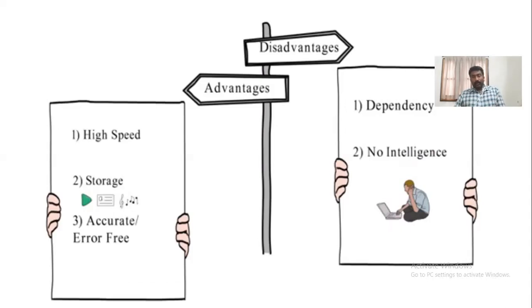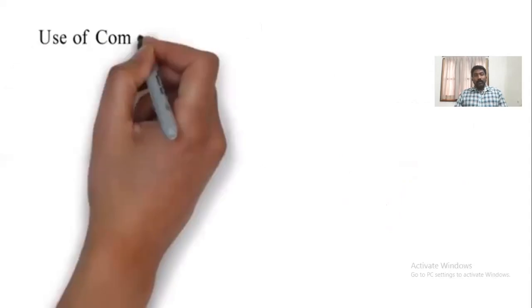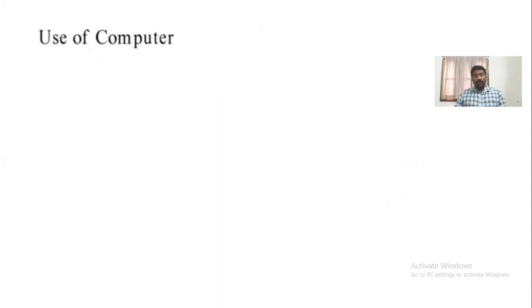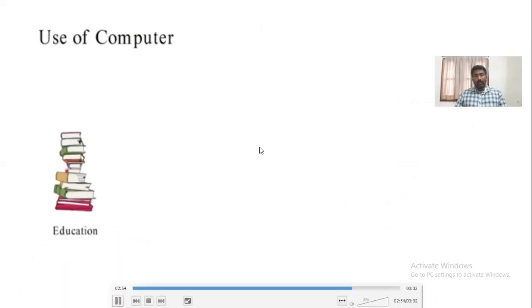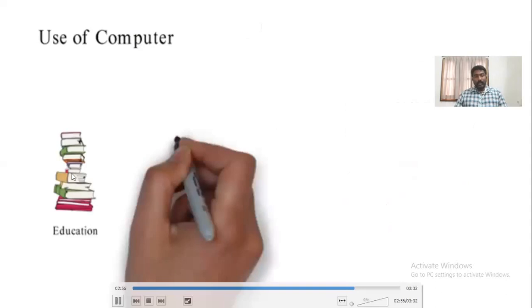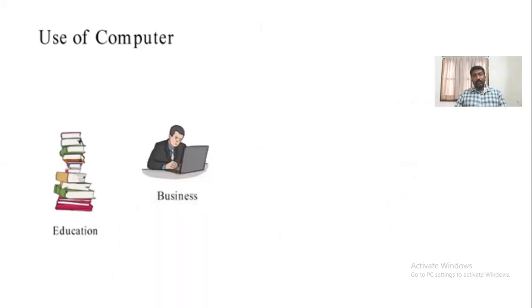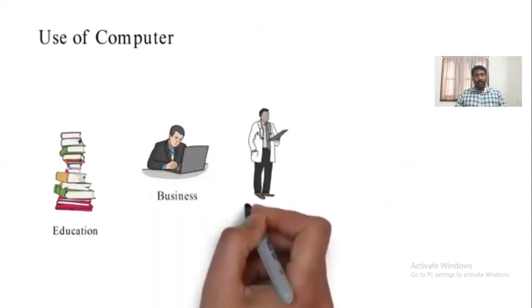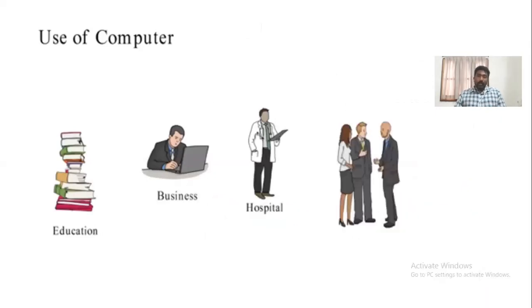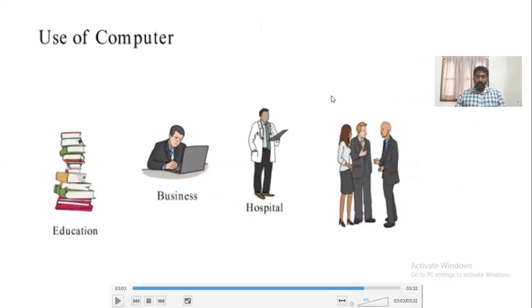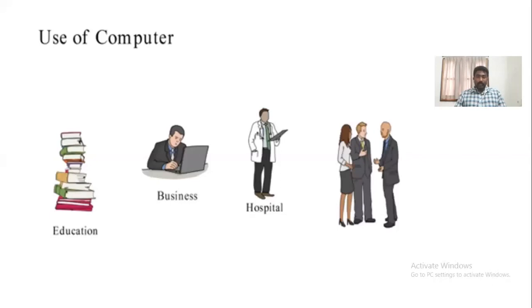So now coming to the other part, that is the use of computers. So what are the different uses of computers? Computers can be used in many places around us. Let us see some examples. They can be used in the education system, to learn new things as well as to work with new environments, and in business environments, where business databases are used, a large collection of data, operating with multiple users. And there is one more usage of computers in hospitals, to maintain all the hospital database systems as well as all the patient records, etc.